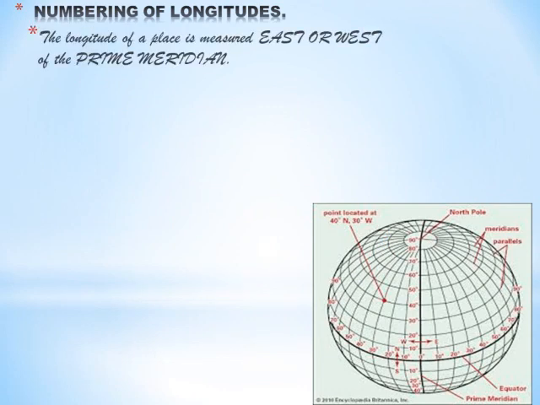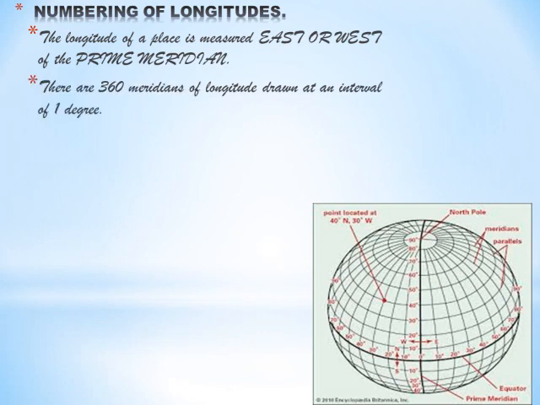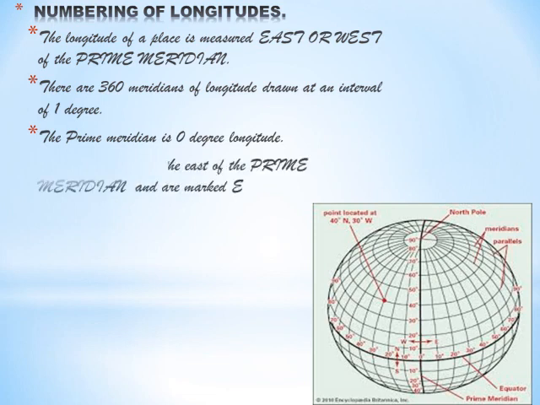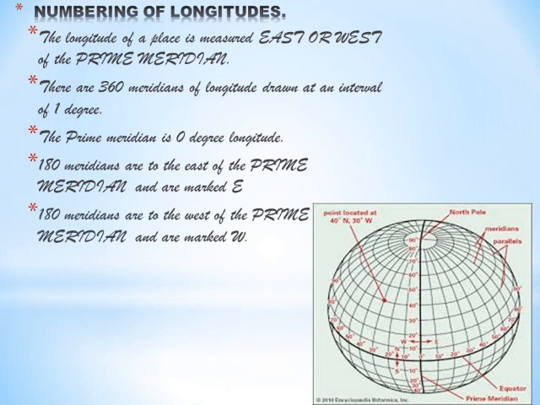Numbering of the longitudes. The longitude of a place is measured east or west of the prime meridian. There are 360 meridians of longitude drawn at an interval of 1 degree. The prime meridian is 0 degree longitude. 180 meridians are to the east of the prime meridian and are marked by the capital letter E. 180 meridians are to the west of the prime meridian and are marked by the capital letter W.